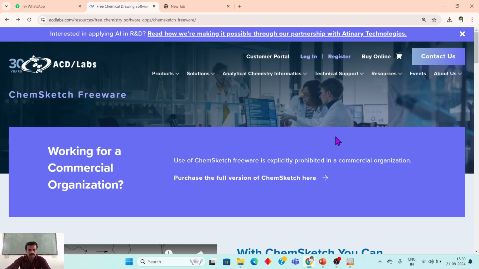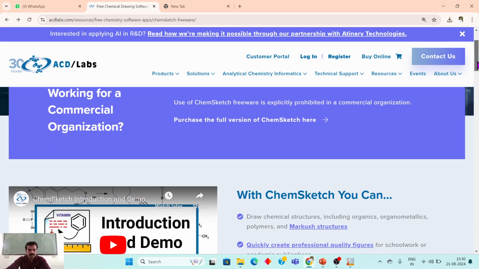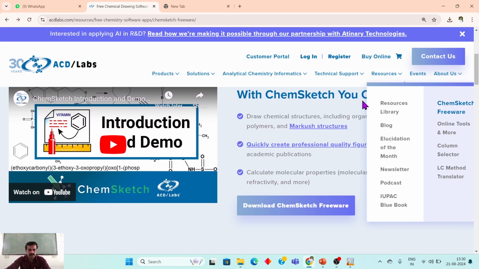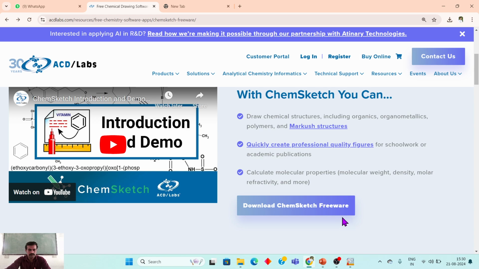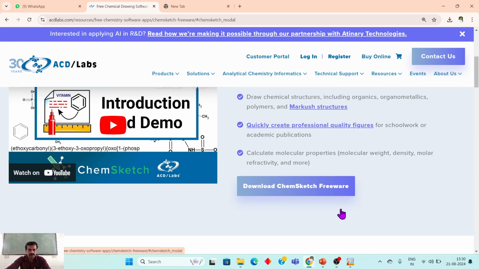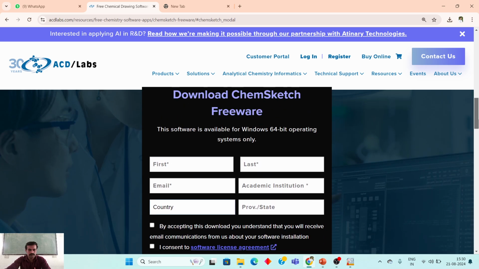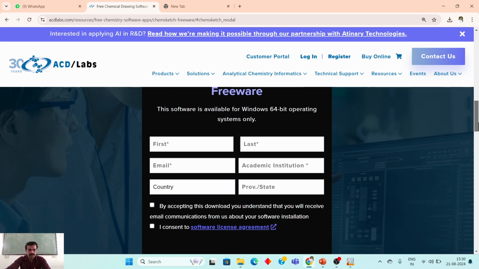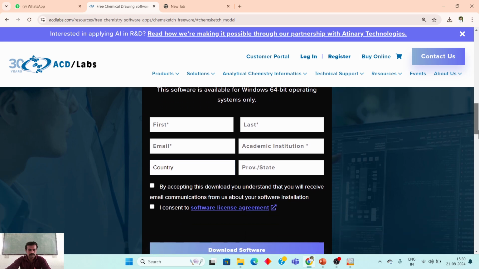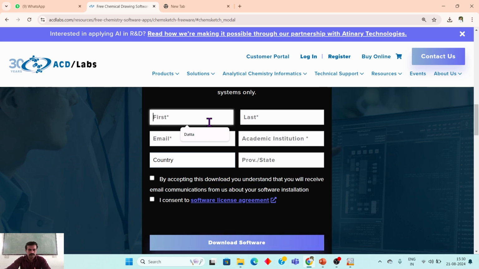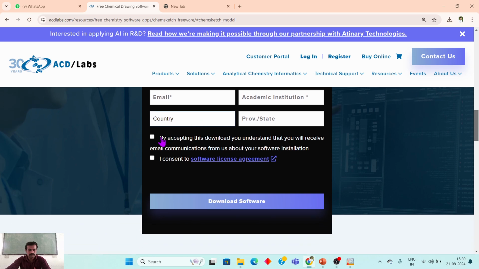Here is the home. Just scroll down below. Here is the download ChemSketch freeware. So just click on that tab and you can go directly to the downloading page. Now here is some information we have to put on the screen: first name, last name, email, academic, and country. Just click on these boxes, these are privacy.